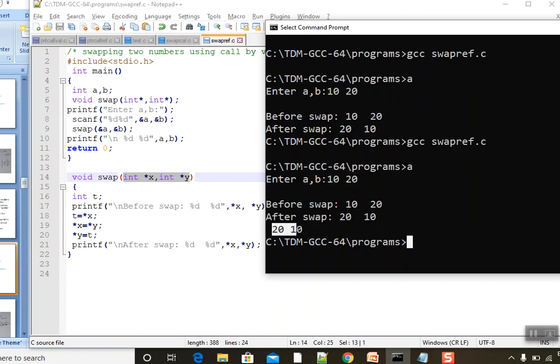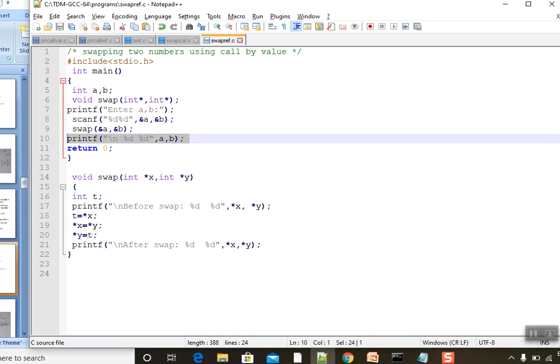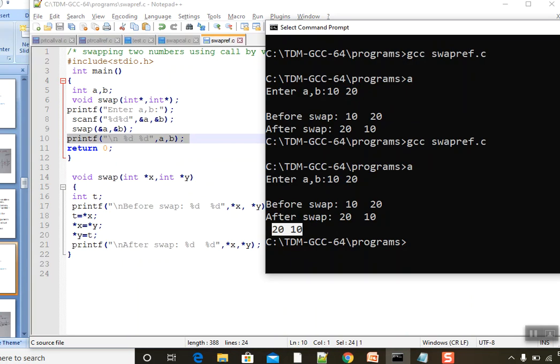So what is this 20 10? We are going to check what happened to the values in main, that is A and B also got swapped. But in the previous code, what happened? Only in the function definition, only with the formal arguments, the swapping happened. With the actual arguments it was not reflected.